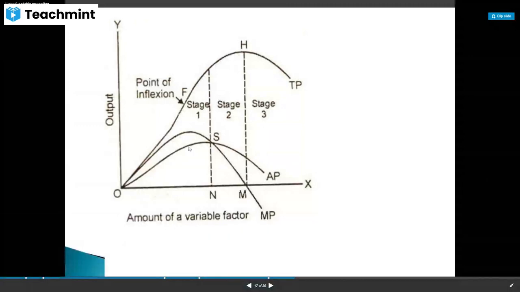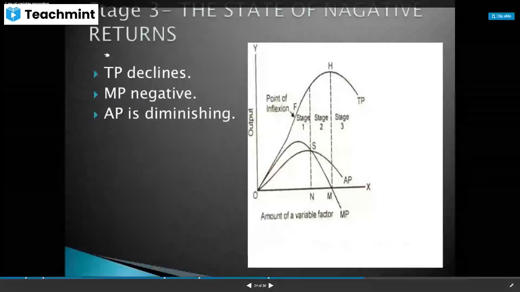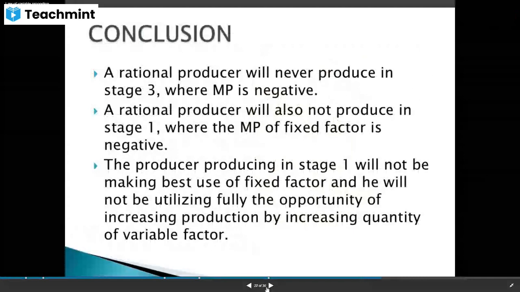And what is happening to the AP? After becoming maximum, it is decreasing. And the MP has become maximum in the first stage itself. After the first stage, it is decreasing, and then it becomes zero. And in the third stage, TP is decreasing, AP is decreasing, and MP becomes negative. So stage 3 is the state of negative returns. TP is declining, MP is negative, and AP is diminishing. So are you able to understand all this?